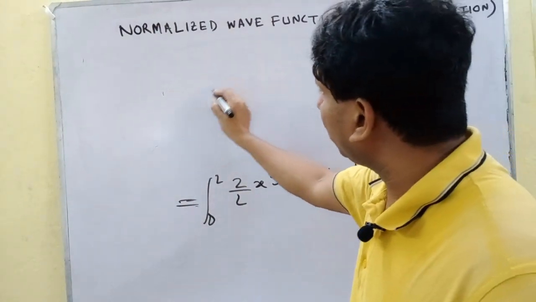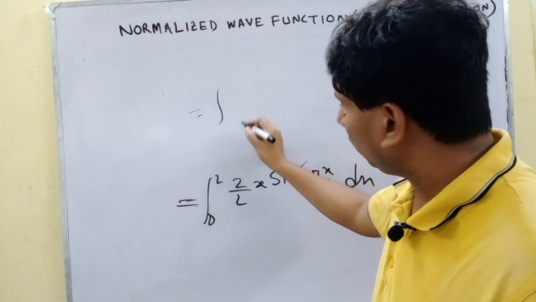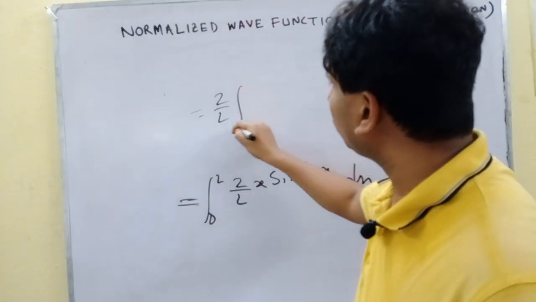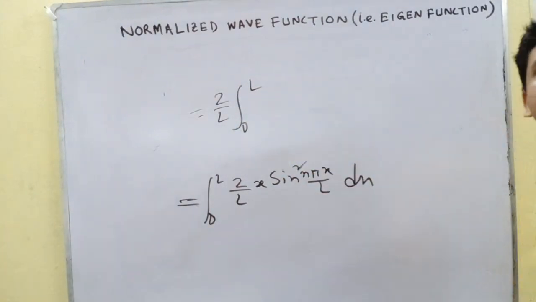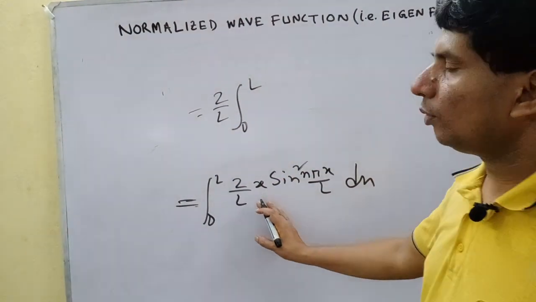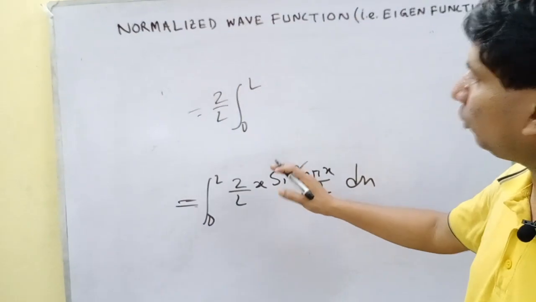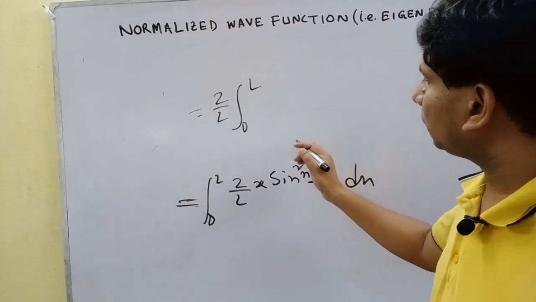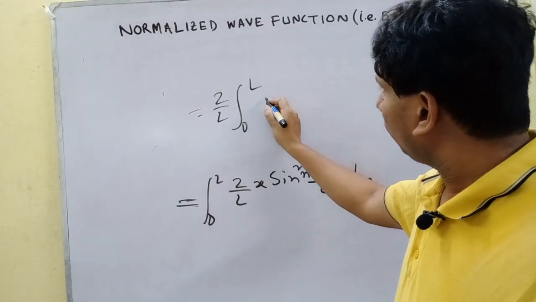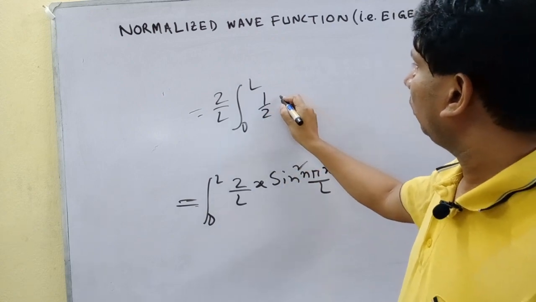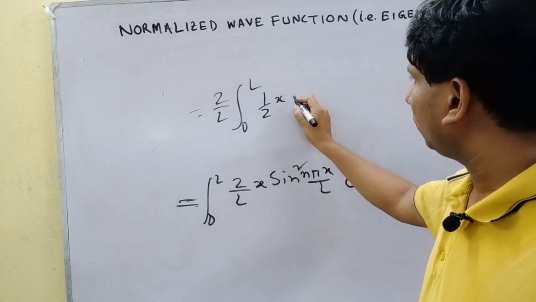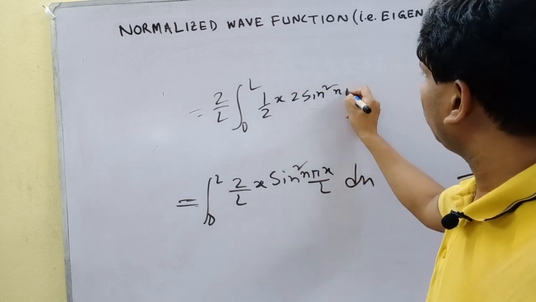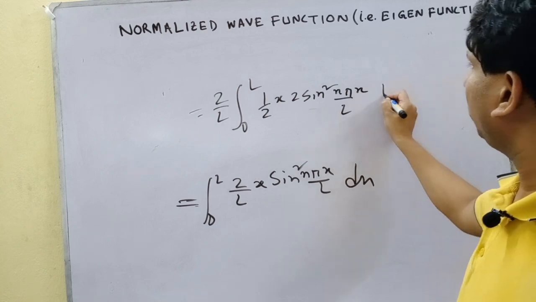So we can write 2 by L outside of the integration. Then we can again multiply by 2, that means 1 by 2 into x into 2 sin square n pi x by L dx.